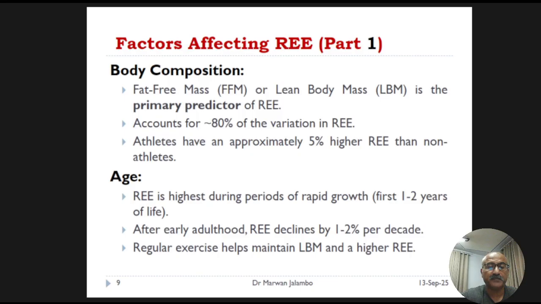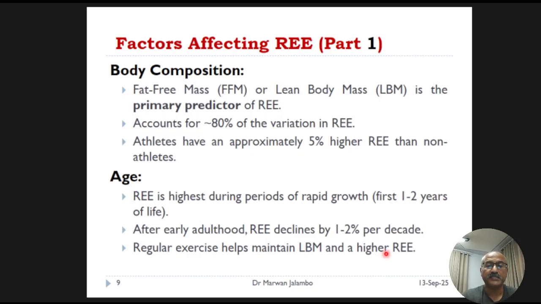Age is another critical factor. Resting energy expenditure is at its peak during periods of rapid growth, especially in the first couple of years of life. After we reach early adulthood, our lean body mass naturally begins to decline, and with it our resting energy expenditure drops by about 1 to 2% per decade.